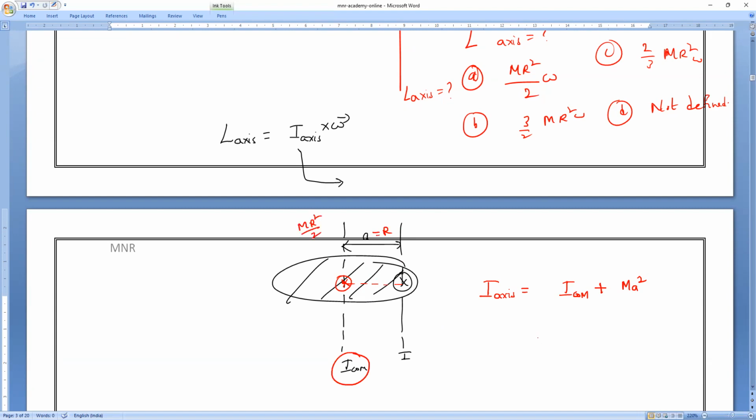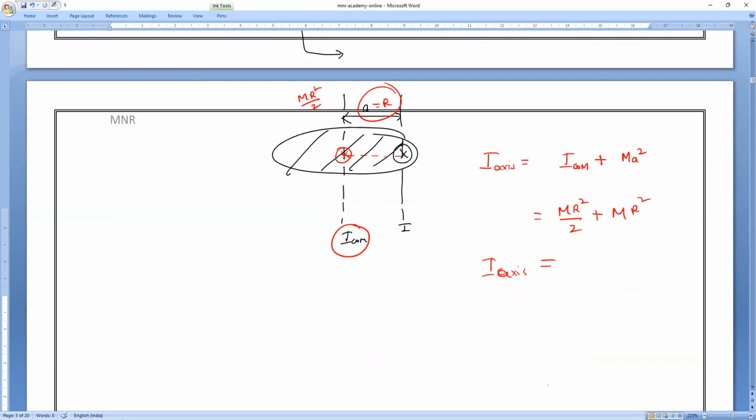Mr square by 2, which is equal to Mr square by 2 plus m into a, and a is equal to r, so that is r square. So what is the moment of inertia across this axis, everyone? We have already done it. Mr square plus Mr square by 2, which is equal to 3Mr square by 2. So this is what it is.